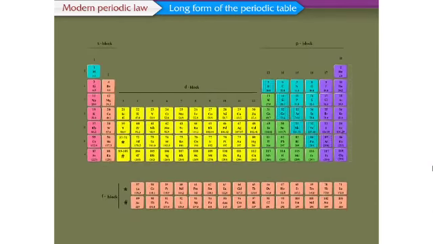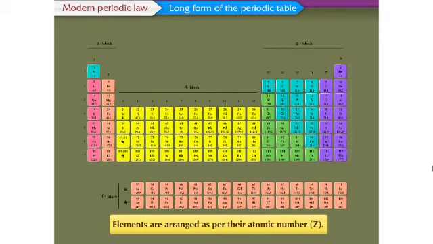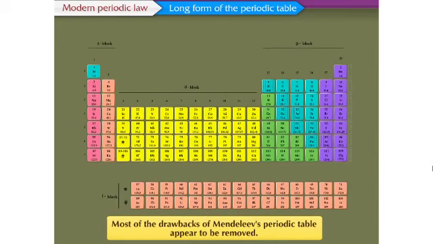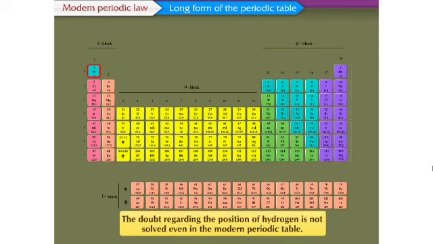In the modern periodic table, elements are arranged as per their atomic number, that is, Z. Due to this, most of the drawbacks of Mendeleev's periodic table appear to be removed. However, the doubt regarding the position of hydrogen is not solved even in the modern periodic table.